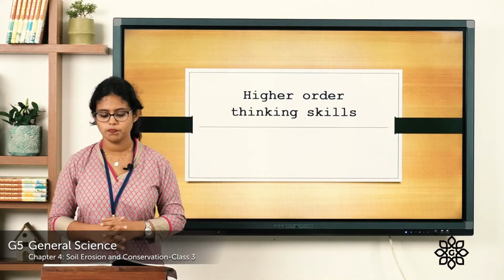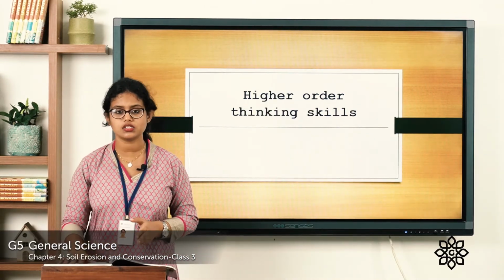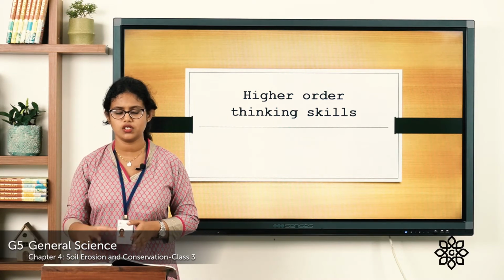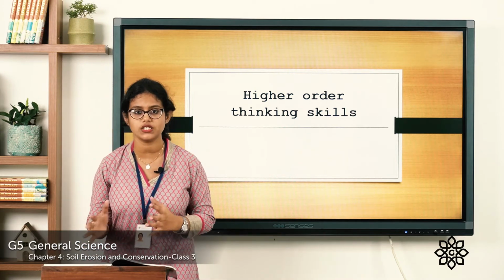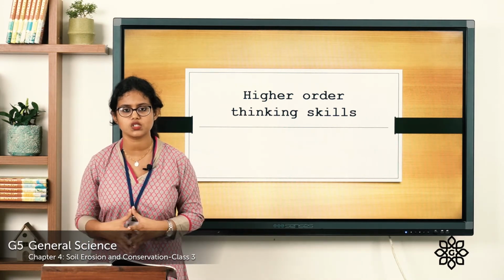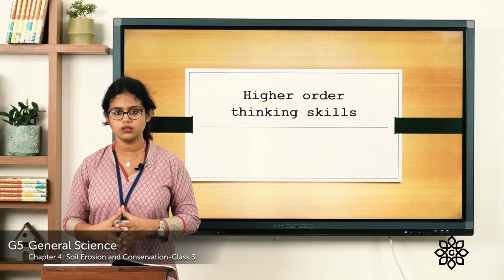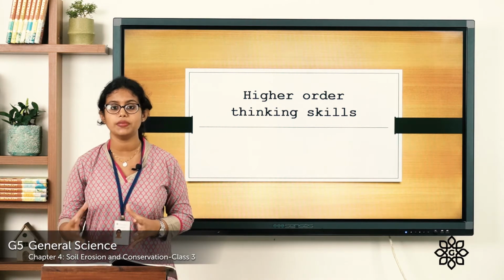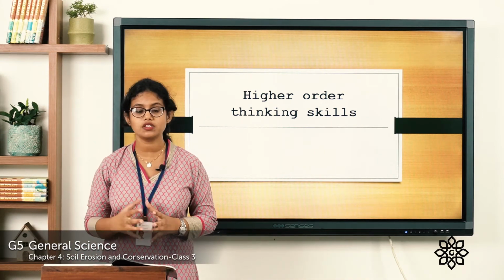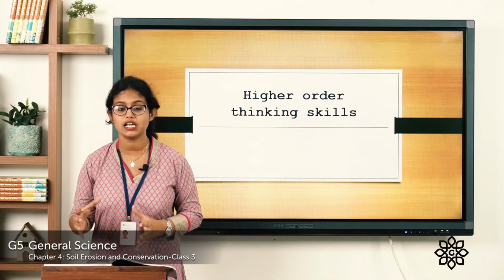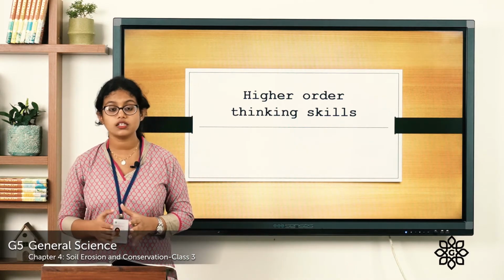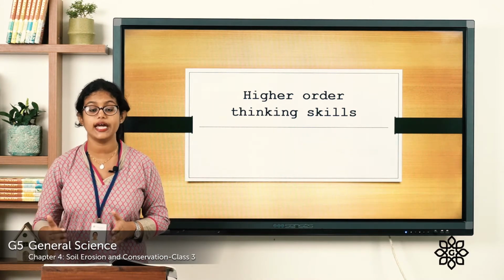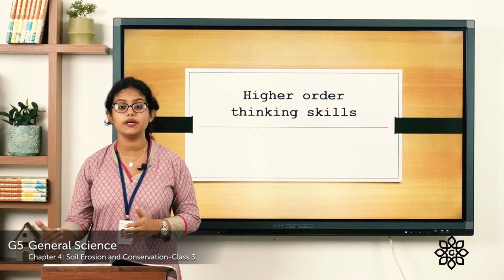Coming to the next one, higher order thinking. Here you can see two illustrations, illustration A and illustration B. All of you, closely observe these two illustrations. What is the first illustration about? You can see there are plants growing, and the plants prevent the soil from being eroded. Then what about the second illustration? You can see there is less vegetation. Then there is a question below that. Let's see the question: in which situation does the topsoil get completely removed?